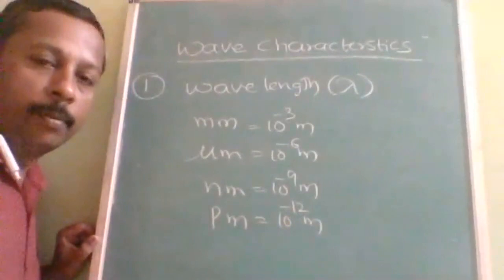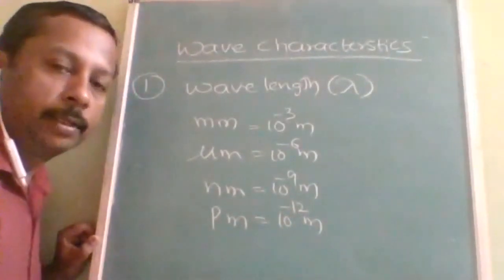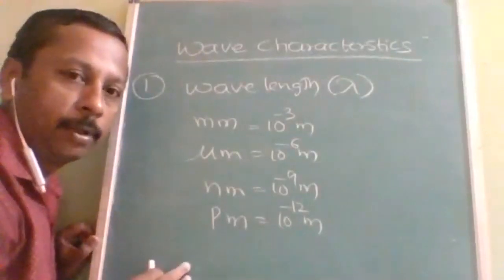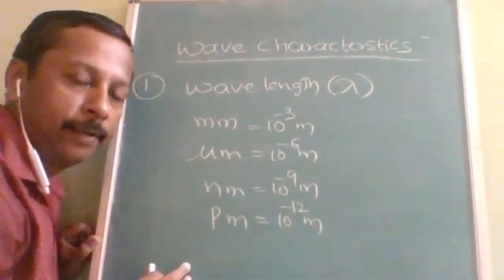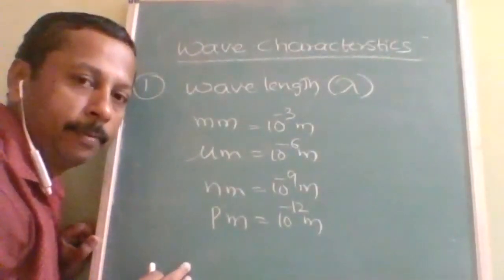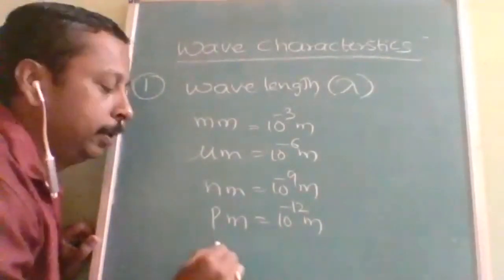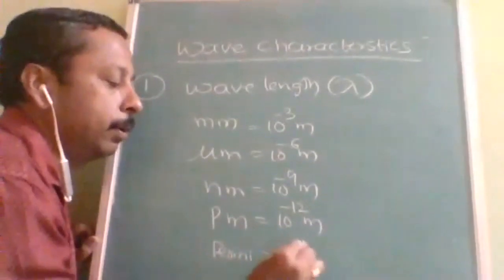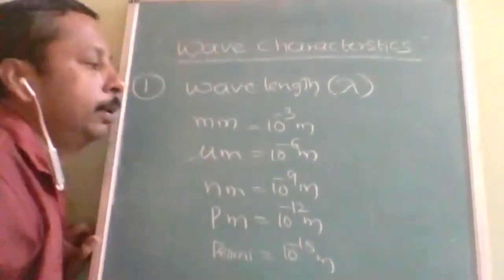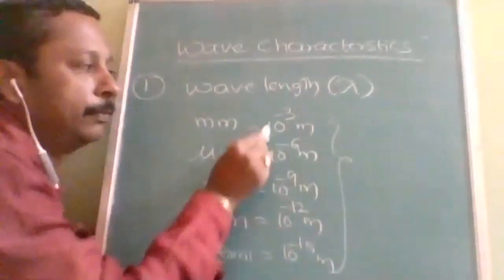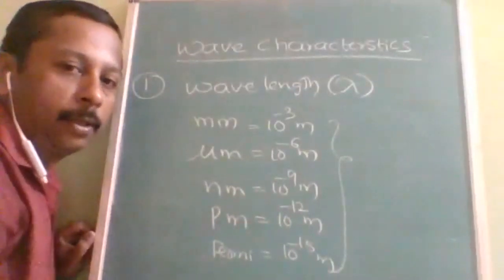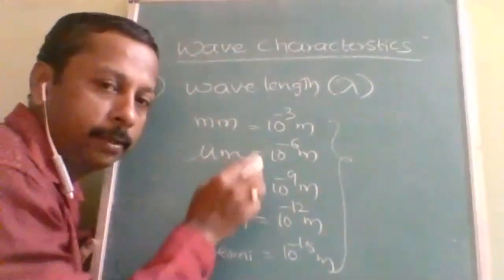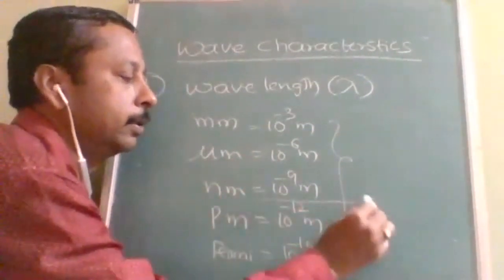Like that, there will be multiples of 3 only. Okay, Fermi. One Fermi is 10 to the power of minus 15 meter. These are all multiples of 3 only. Now there is one unit which you must remember which does not fall into the category. That is angstrom.